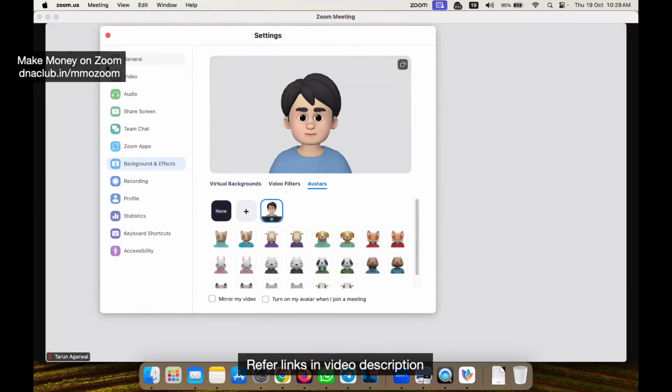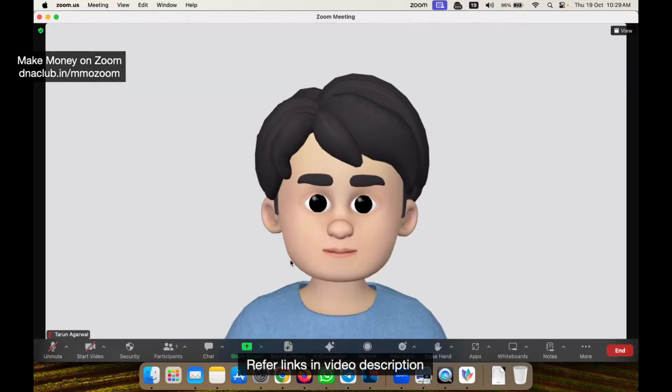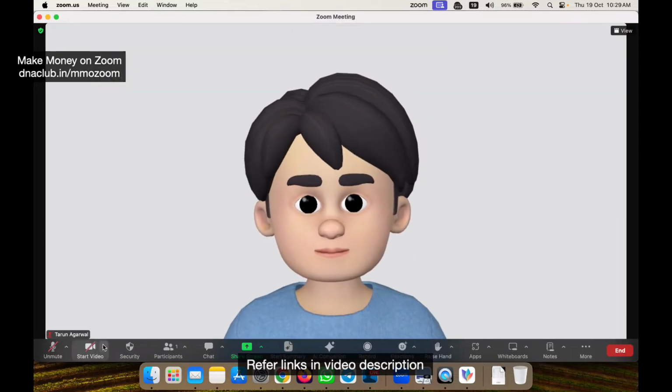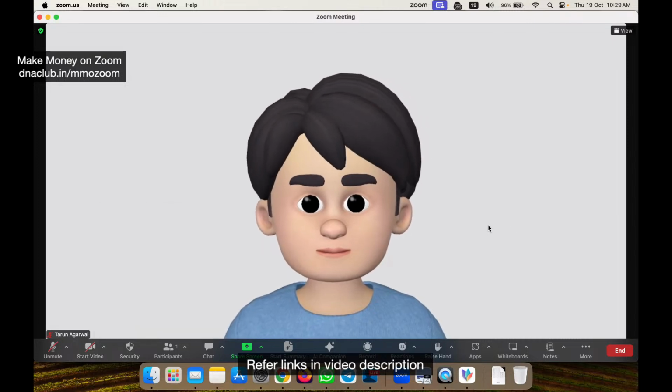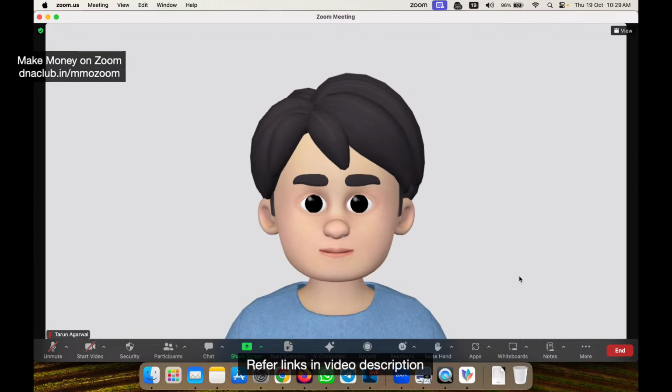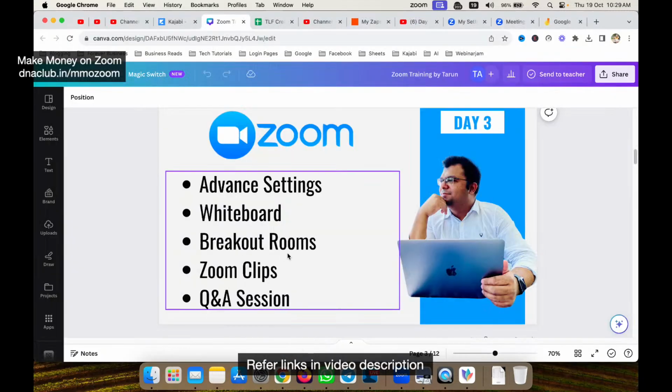Okay, so let me use my avatar here. I'm using my avatar. On day number 1, I told you how to use avatar. So I'm using my avatar right now. Okay, great, nice, got it. So this is how you can use breakout rooms.